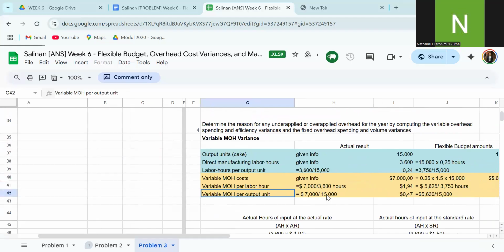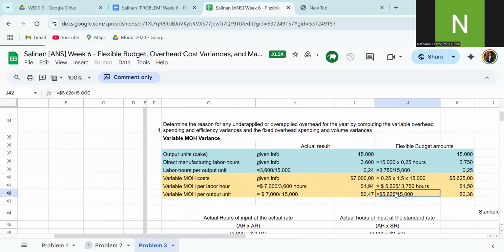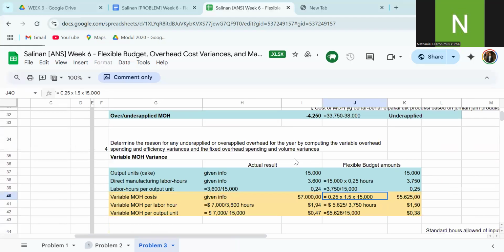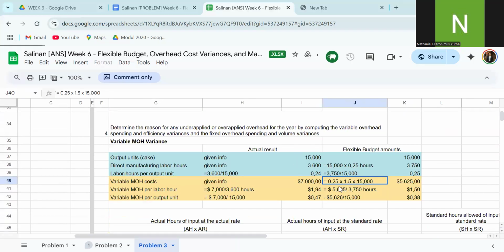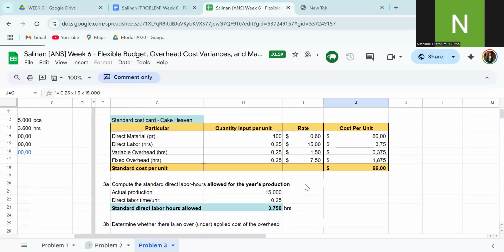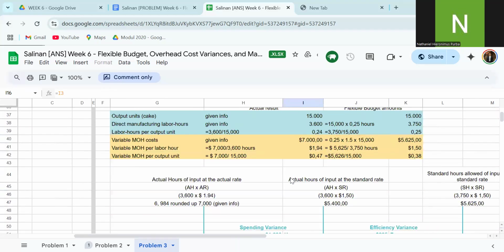But for the flexible budget amount, the variable MOH cost is 0.25 times 1.5 times 15,000. 0.25 is the direct manufacturing labor hour that will be the cost driver for the MOH, and 1.5 is the rate.